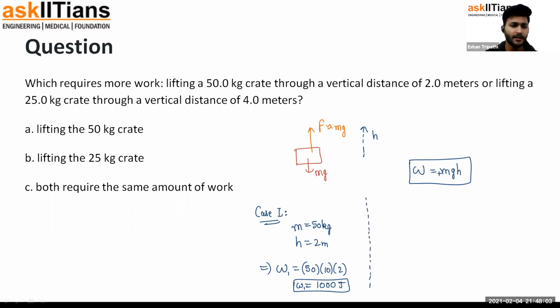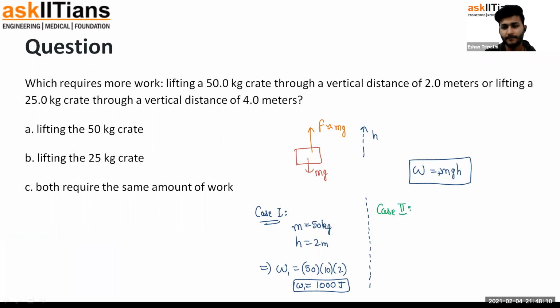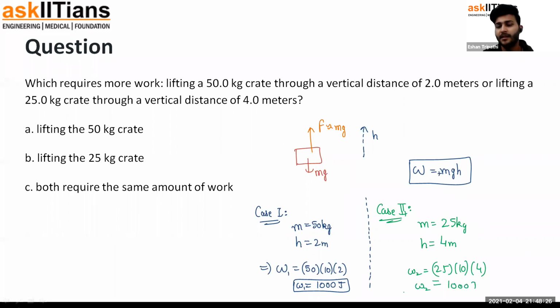Now let's talk about the second case. The mass in the second case is half of it, 25. But the height through which it is lifted is double, 4 meters. It's so simple. Mass 25 multiplied by g, which is 10, multiplied by the height to which it is lifted, 4, which again comes out to be 1000 joules only. Although the mass halved, displacement also doubled. So both required an equal amount of work.